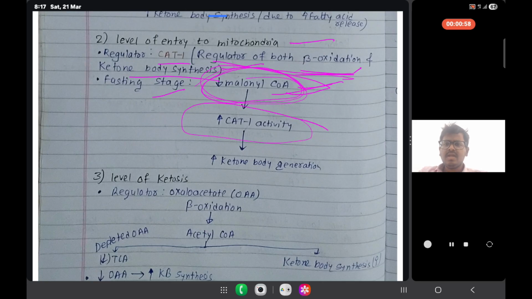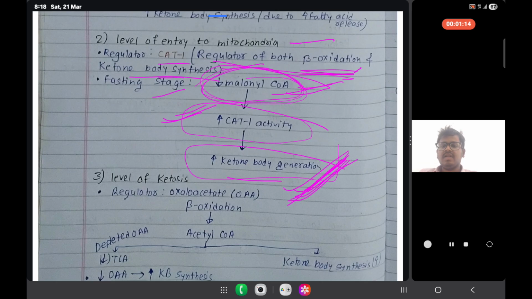As we know, if CAT1 increases, as it is the regulator of both beta oxidation and ketone body synthesis, then there will be an increase in ketone body generation. The generation of ketone bodies will start, and more ketone bodies will be formed.